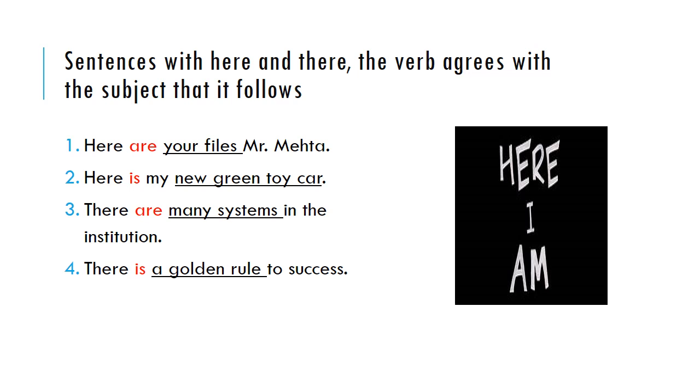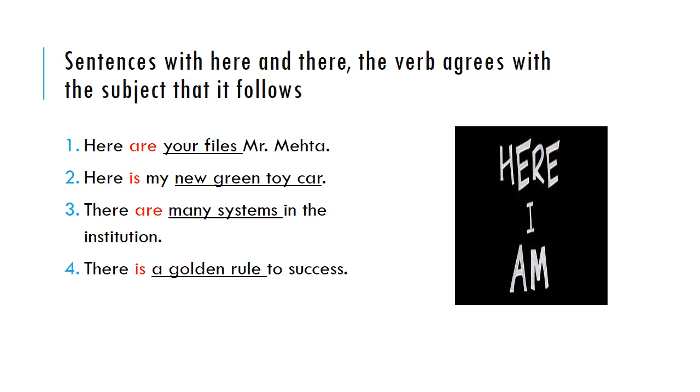So here, in sentence with here, we always use singular or plural verb that depends on the subject. इसका subject क्या है? Files. Noun क्या है इसका? Files. Your files. Your file होता, then is आता. Here is your file, Mr. Mehta. But I'm saying here are your files, Mr. Mehta. Right?